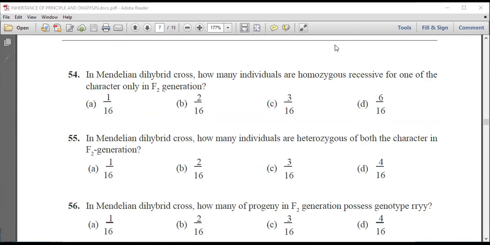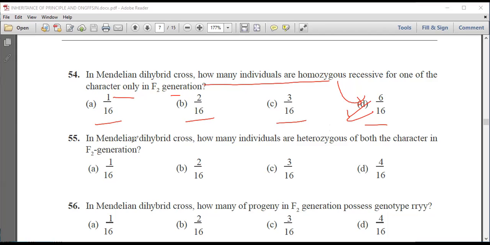Next question is, in Mendelian dihybrid cross, how many individuals are homozygous recessive for one character only in F2 generation? 1/16, 2/16, 3/16 or 6/16. We know that it is 6/16. So D is the right answer.